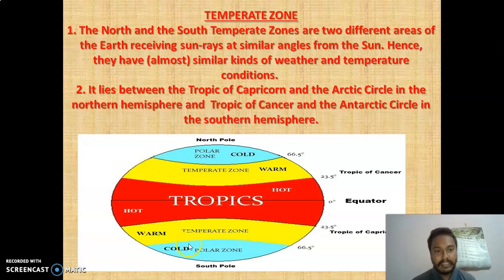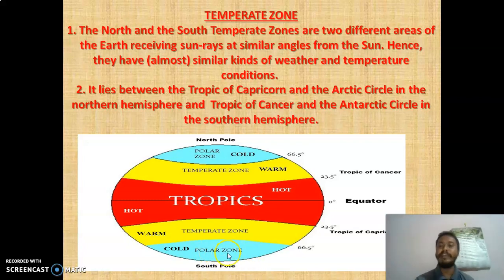This area and this area receive the sun rays similarly, hence they have almost similar kind of weather and temperature. This temperate zone lies between the Tropic of Capricorn and Tropic of Cancer. Arctic Circle means in between here. This temperate zone in the northern hemisphere lies between this torrid zone and this Arctic Circle, and this temperate zone in the southern hemisphere lies between the torrid zone and this one, the Antarctic Circle.